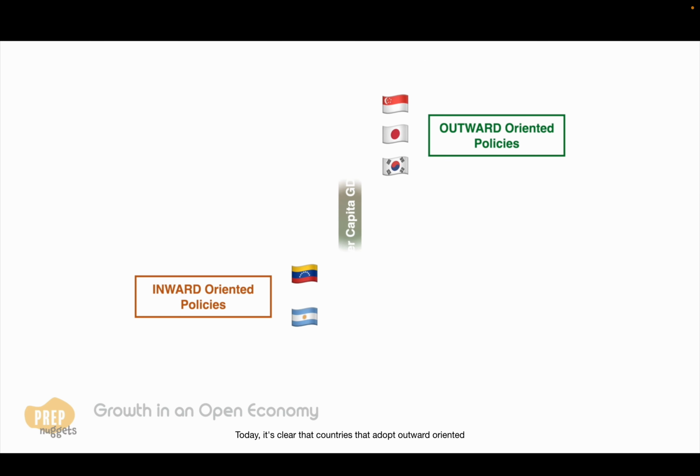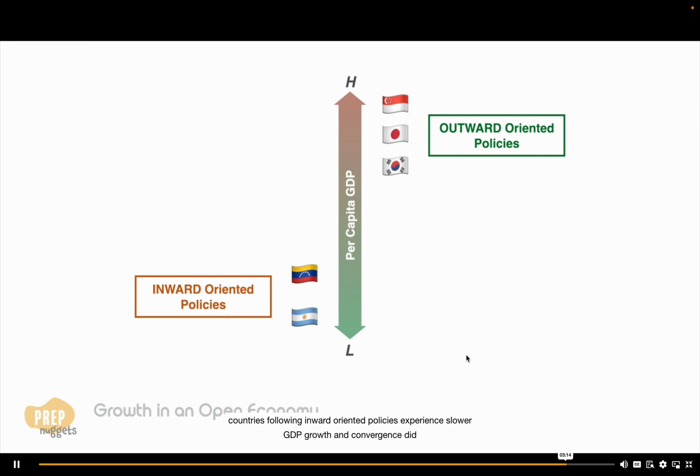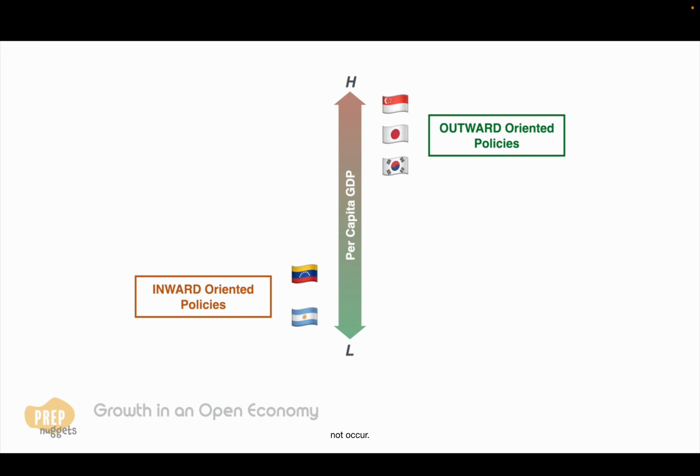Today, it's clear that countries that adopt outward-oriented policies have somehow converged in standard of living to that of developed countries. Conversely, countries following inward-oriented policies experience slower GDP growth, and convergence did not occur. And that concludes this topic on economic growth and the investment decision.